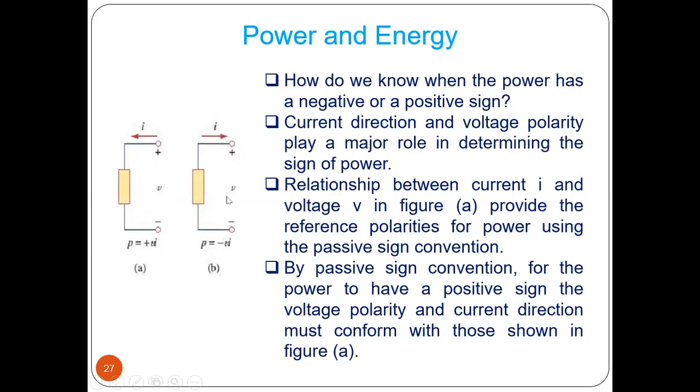Now here you can see current is flowing from negative to positive. Now this current is electronic current or electron current. This is not for positive charge current. That means this current we have to take as minus. So V into minus I, minus VI. So the relationship between current I and V in figure A provides the reference polarities for power using the passive convention.